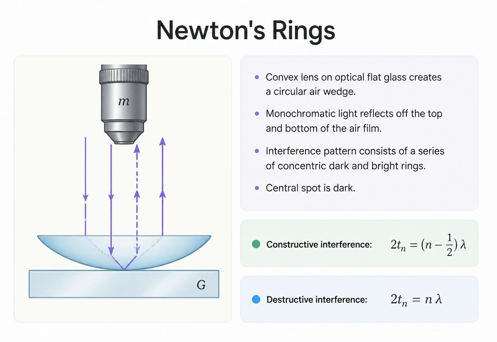This creates an air wedge that is circularly symmetric, with the thickness increasing outward from the center point of contact. When monochromatic light shines down, it reflects off the boundaries of this curved air film. Because the film's thickness is constant along any given radius, the resulting interference pattern forms a series of beautiful concentric dark and bright rings, with a dark spot right at the center where the glass touches.